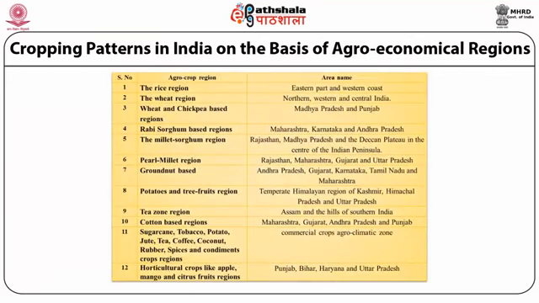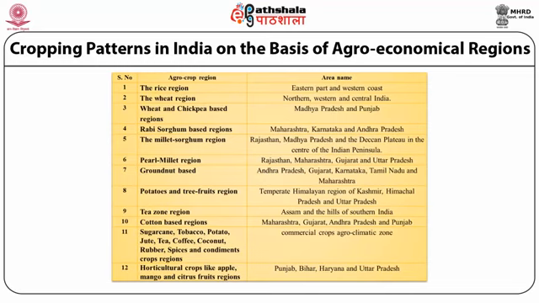The cropping pattern of India is also classified on the basis of agroeconomical region, for example, cultivated crop region. That is, if in a particular area the dominant crop is rice, the region is called a rice region, and the particular areas are the eastern part and the western coast of India.